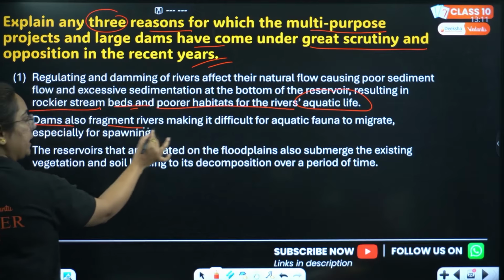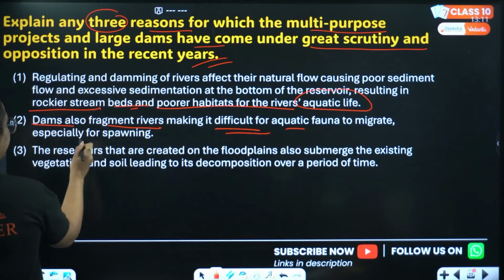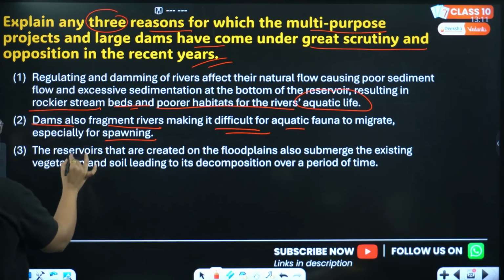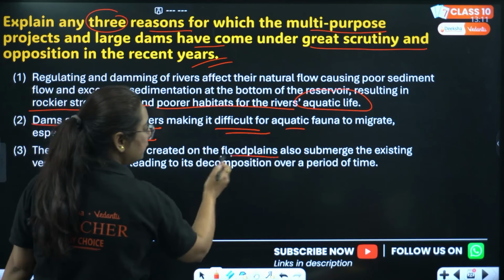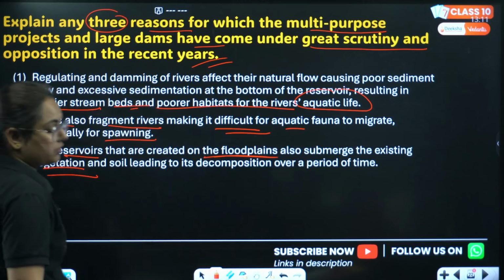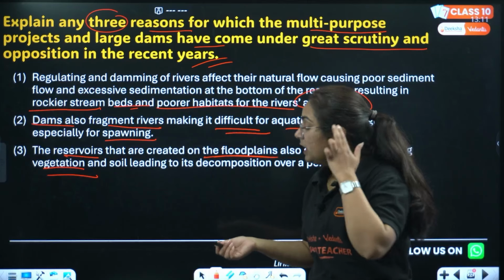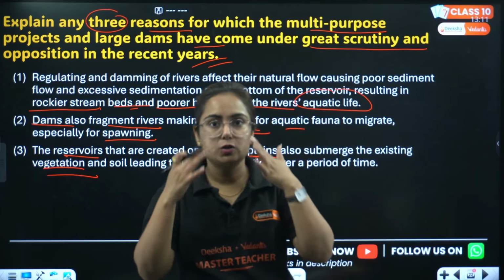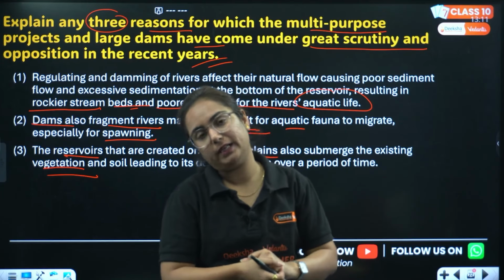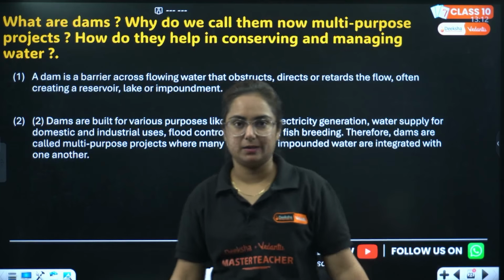Dams also fragment rivers, making it difficult for aquatic fauna to migrate during the time of spawning. Then the reservoirs that are created on the floodplains also submerge the existing vegetation, because flooding is done, reservoirs are being made. So vegetation loss, like social movements, is also part of the negative points. Get it? So we are not very successful with this.